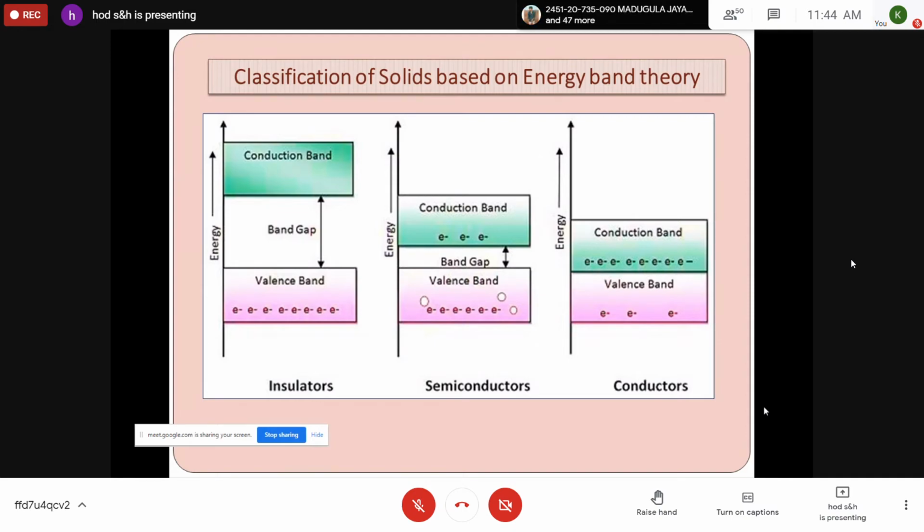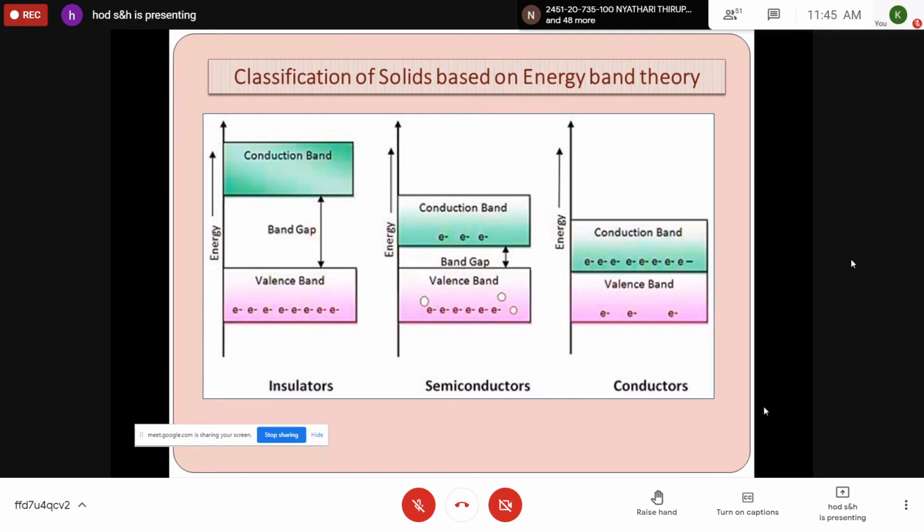Now, the main problem is why we are naming some as conductors, some as semiconductors and some as insulators. It is explained on the basis of the band gap values. In insulators, the forbidden energy gap is very wide. Due to this, the electrons cannot jump from the valence band to the conduction band, because all electrons are confined to the atom only. Very high energy is required for these electrons to overcome the band gap potential and move from the valence band to the conduction band. Practically, it can be treated as the energy gap being very high; no electron will be moving from the valence band to the conduction band.